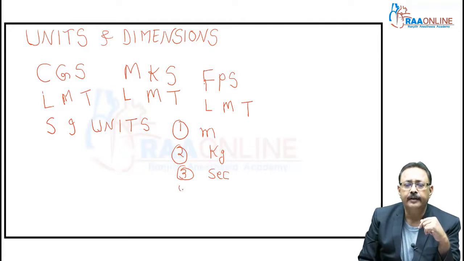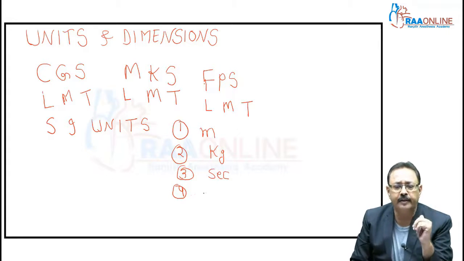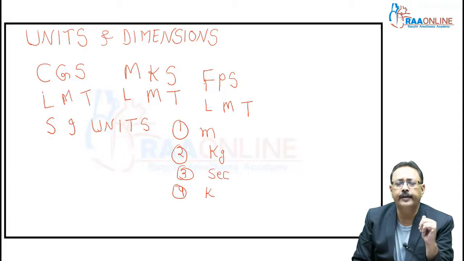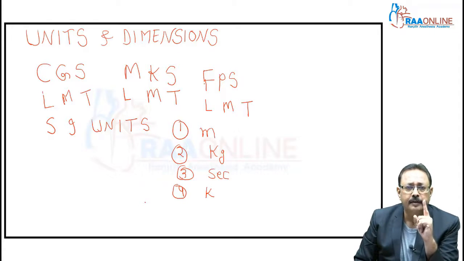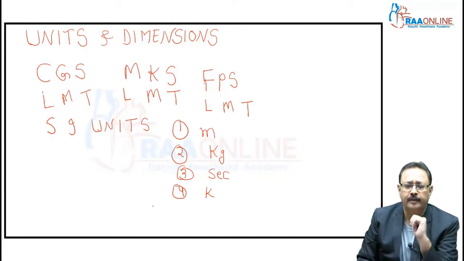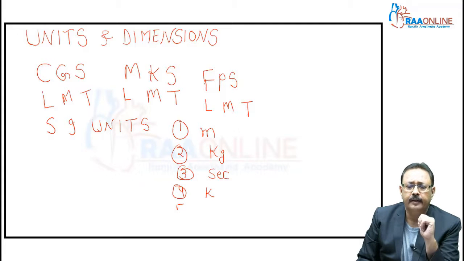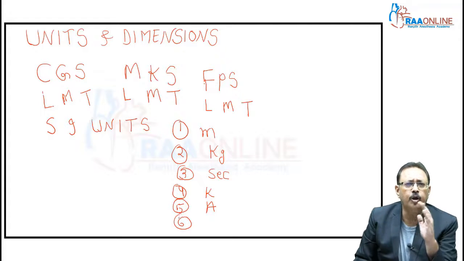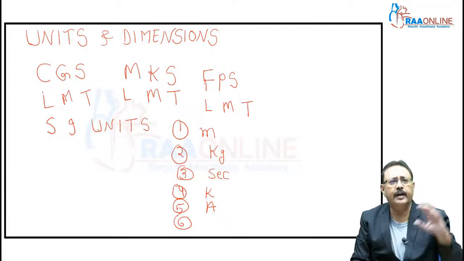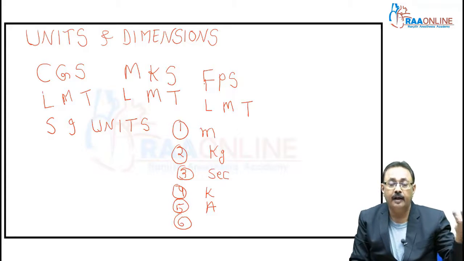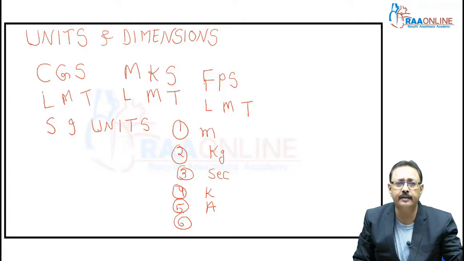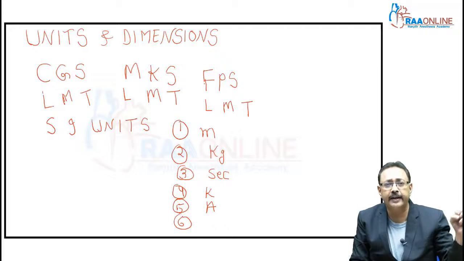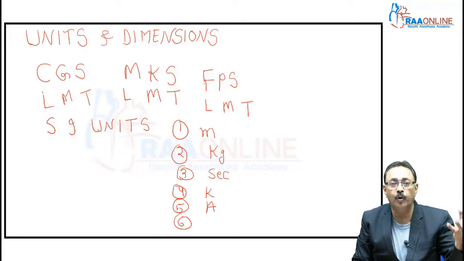Number 4, for temperature, they chose Kelvin. For current, they chose ampere. 6th, for luminous intensity: when clouds are there, darkness is there; when it is a sunny day, you get more light.